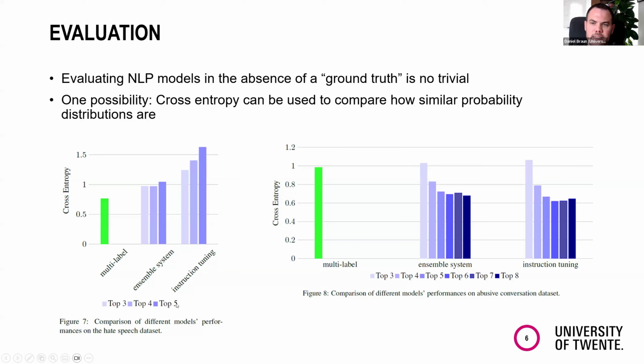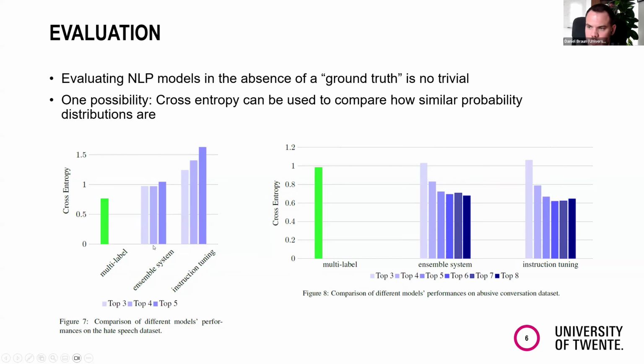Top 5 means that we used all predictions, so we had a model for all 5 annotators and took all of them, whereas top 4 and top 3 means that we only took the 4 or 3 models which had the highest certainty in their prediction.